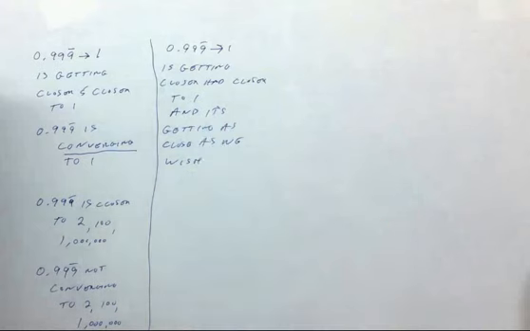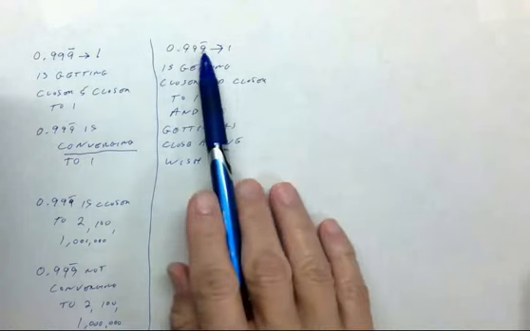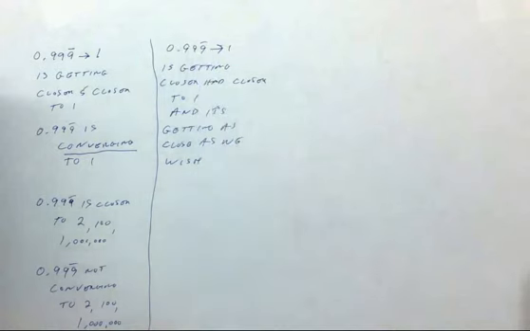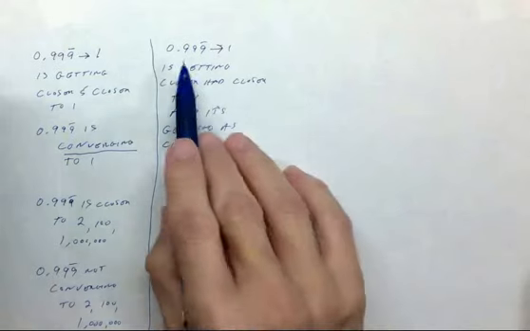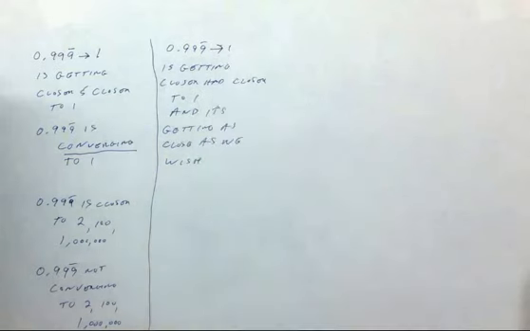This is getting as close as we like to 1 if we just wait long enough. We think of this here as adding 9s, one after another, after another. And when we've added enough 9s, we're within a millionth of 1, or a billionth of 1, or a trillionth of 1. We just have to add enough 9s. And this ensures that we will add enough 9s because the bar means we keep adding 9s forever. So any tiny number that you can think of, 1 millionth, 1 billionth, 1 trillionth, whatever, this will be close to that if we just add enough 9s.